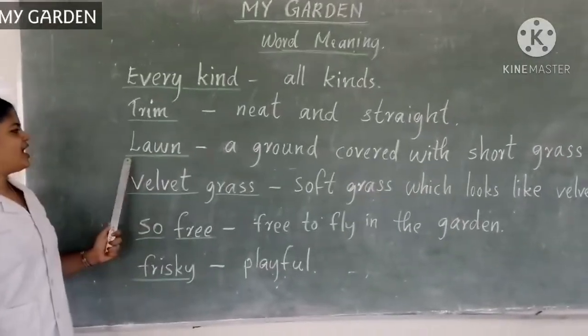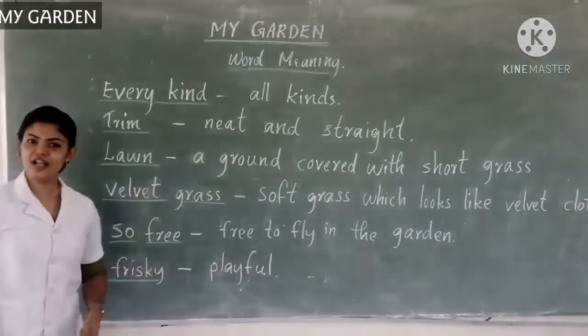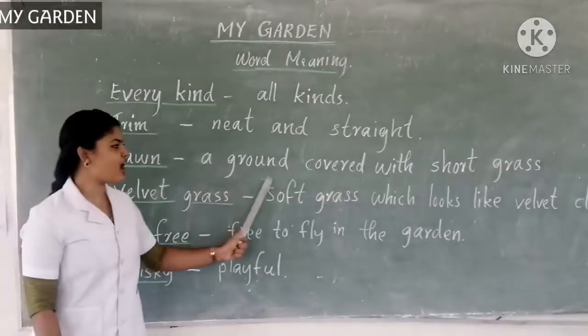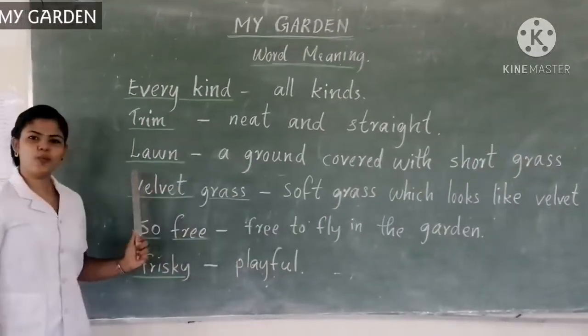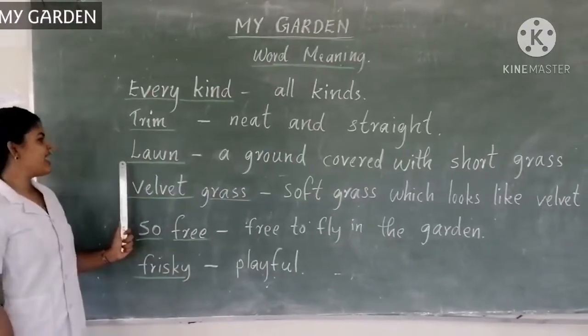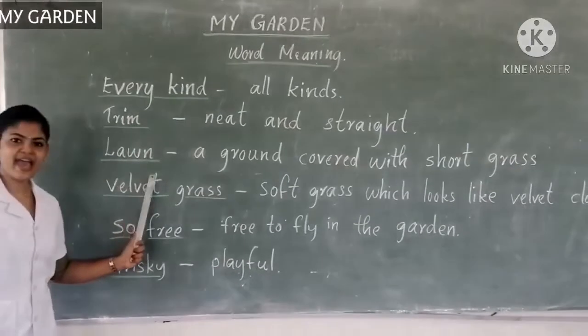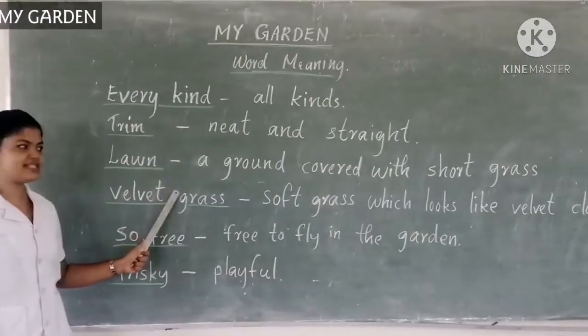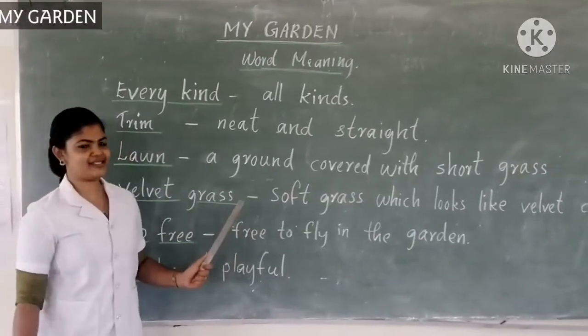Next one, lawn. What is the meaning of lawn? Lawn means a ground covered with short grass. Then what is the spelling of lawn? L-A-W-N. Lawn means a ground covered with short grass.